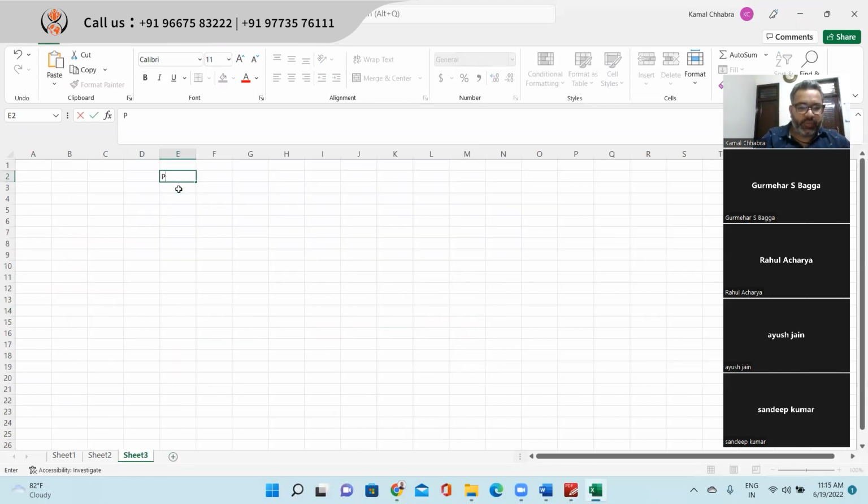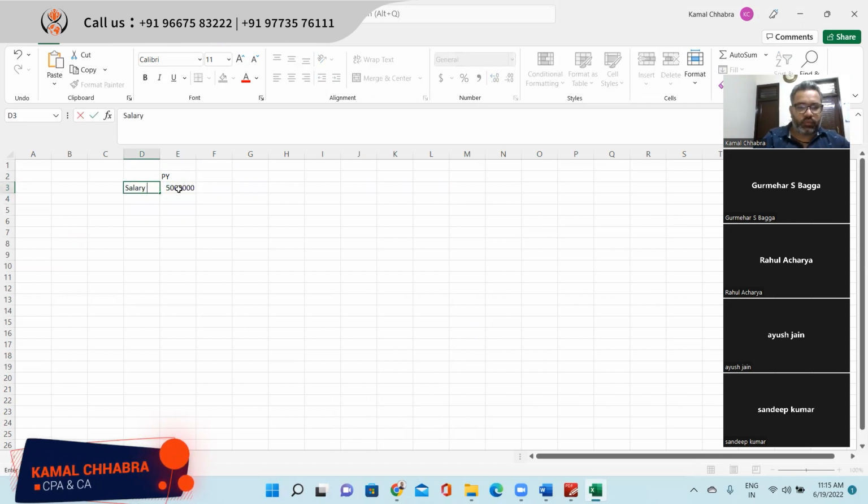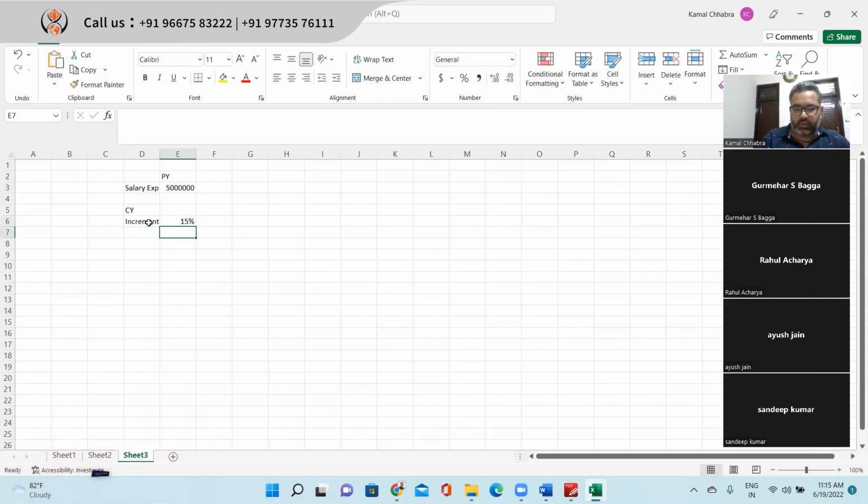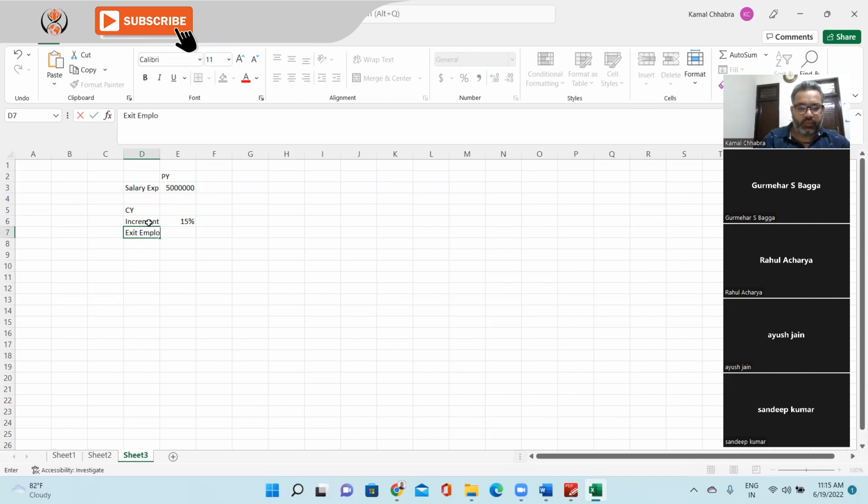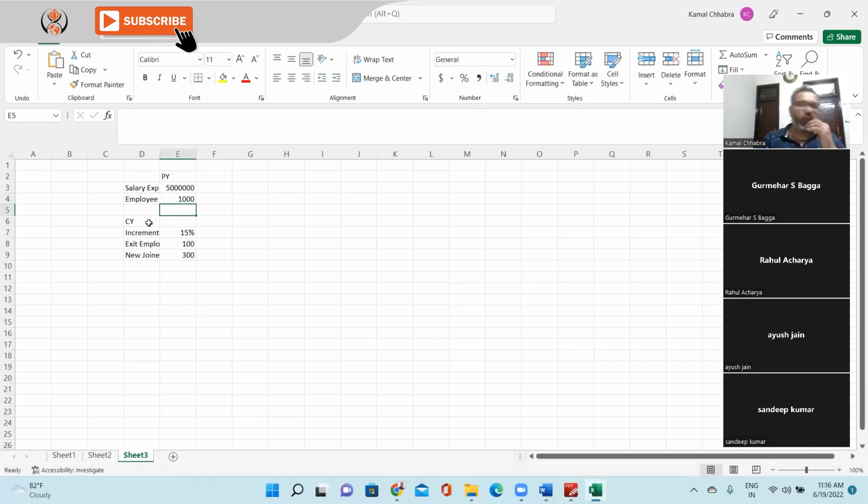So this is, let's say, previous year data. You have $5 million salary expense, and in the current year the increment is, let's say, 15%. Exit employees 100, and 300 are new joiners. Employees in the previous year, let's say 1,000. So what will it be? 6.9 million.